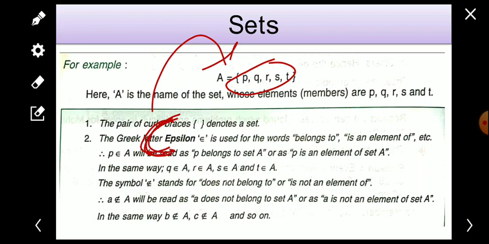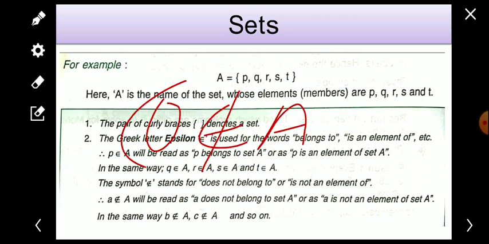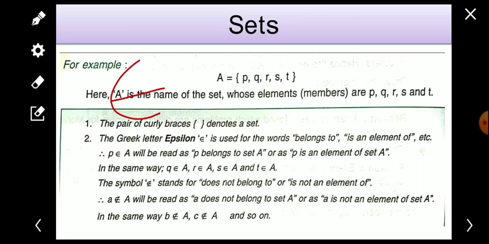C is not an element of set A, so we write that C does not belong to A. If any member does not belong to the set, we use this symbol to represent it. Similarly, D does not belong to A, and O does not belong to A. These letters do not belong to A here. So we have understood when to use this and when to use this.